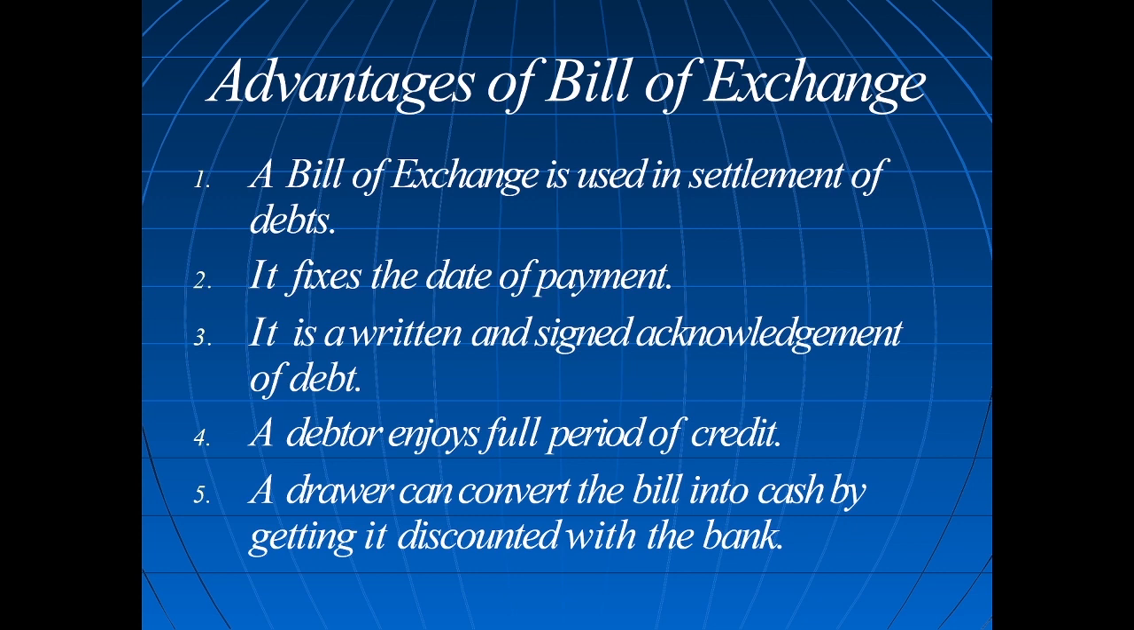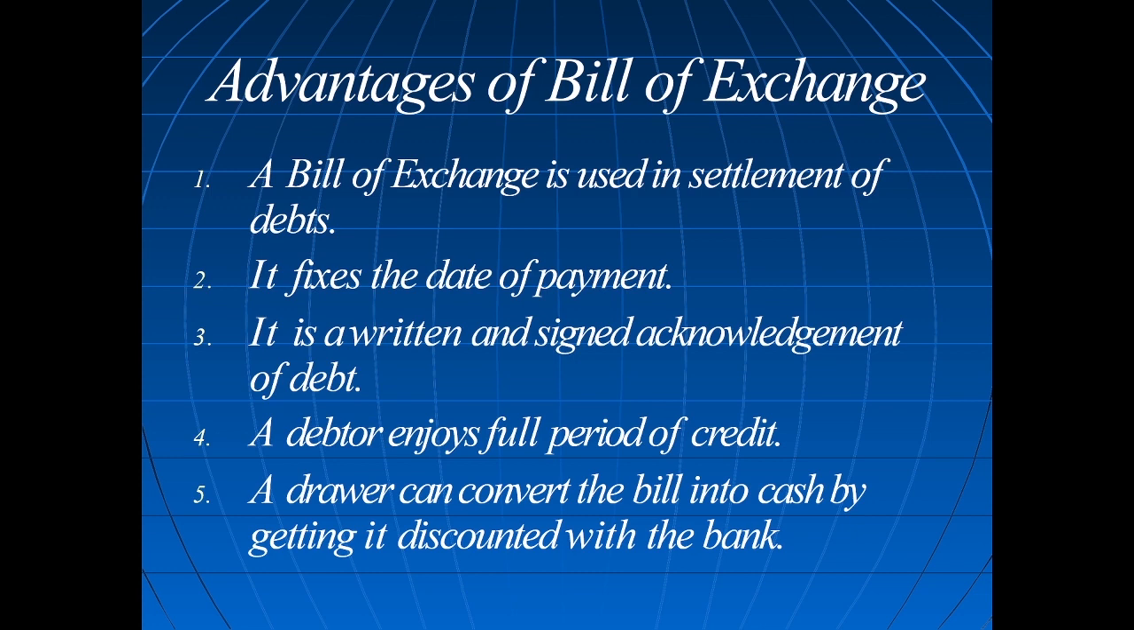A debtor enjoys a full period of credit. So B is very happy that he need not pay money until the 3 month time period is over. Until the bill term is over, the amount need not be paid. We will rotate the money or whatever it may be. He will enjoy the full credit period.